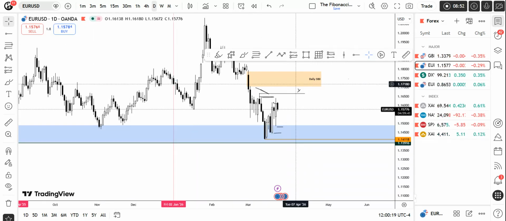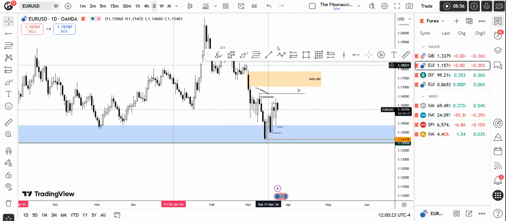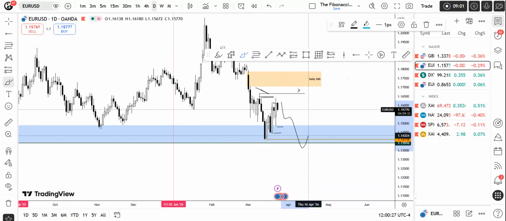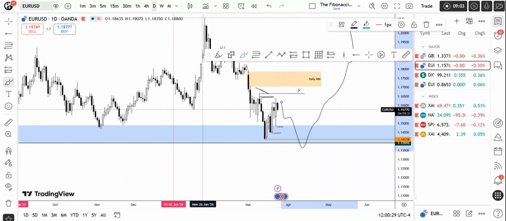Now it is consolidating right over here. So expansion, consolidation, manipulation, then I'm expecting higher price. This is a consolidation right over here. I'm expecting the manipulation down. Then we can continue higher in the next quarter. So we will see how the next quarter unfolds.